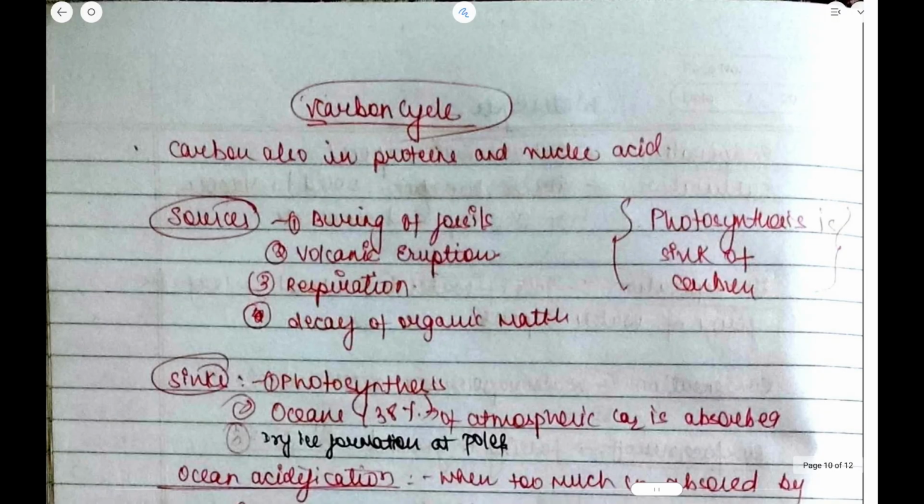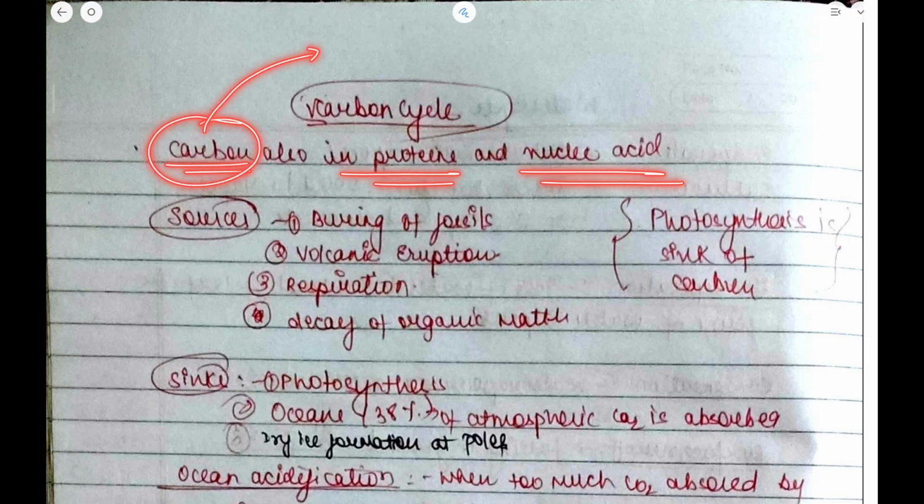Now let us talk about the carbon cycle. Carbon is also in proteins and nucleic acids, and carbon forms the basic unit. It is the basic unit that is present there. The human body is also formed of carbon. So what are the sources of the carbon that is emitted in the atmosphere?